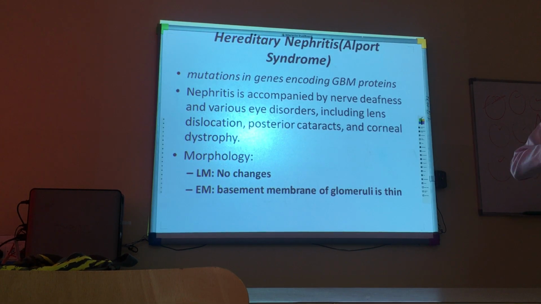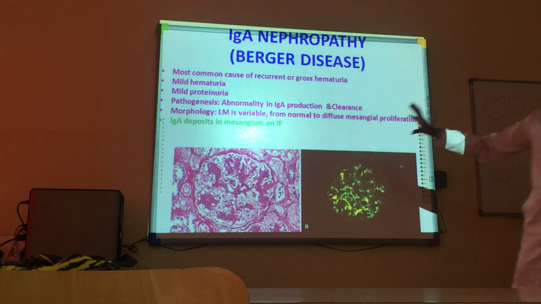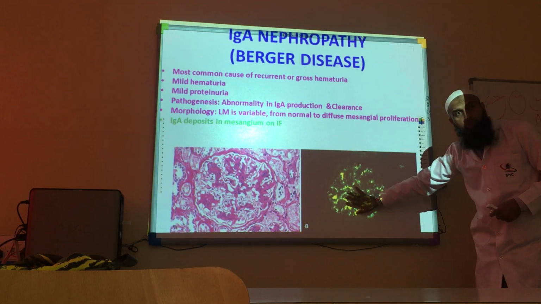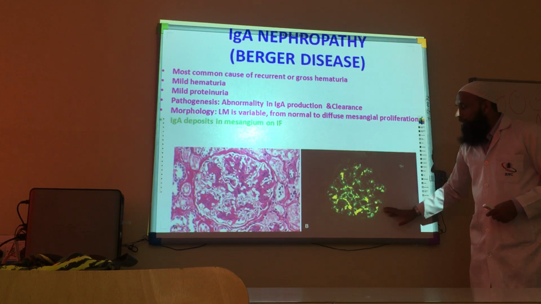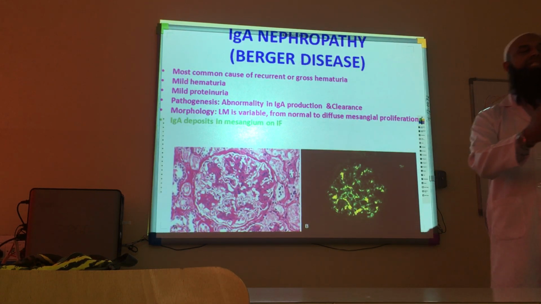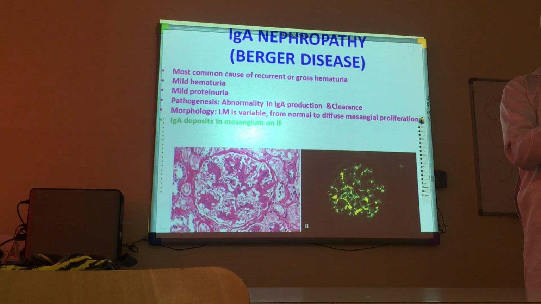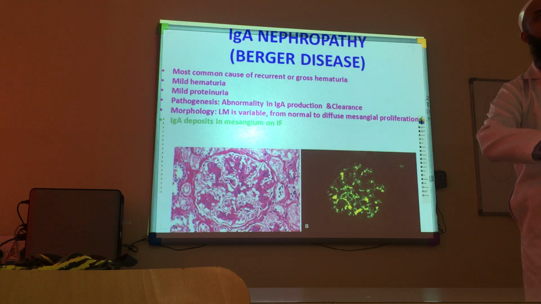But here we are more concerned that because of this deposition, the glomerular basement membrane, from where the filtrate or solute has to pass, is being damaged and injured. Wherever there is antigen and they bind with antibodies, they cause antigen-antibody reaction or complement activation, and this will cause damage to the basement membrane.